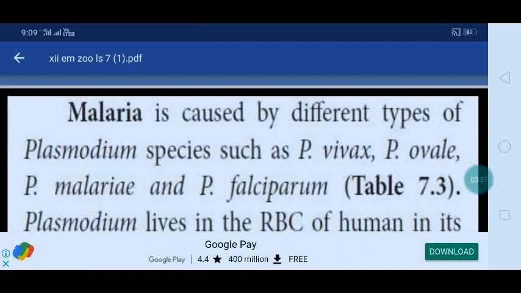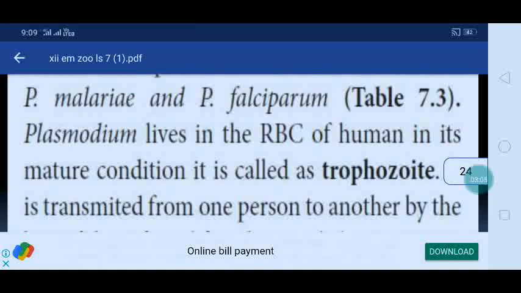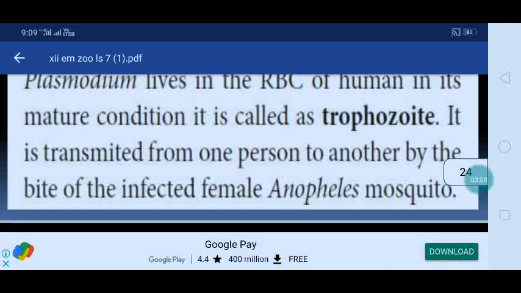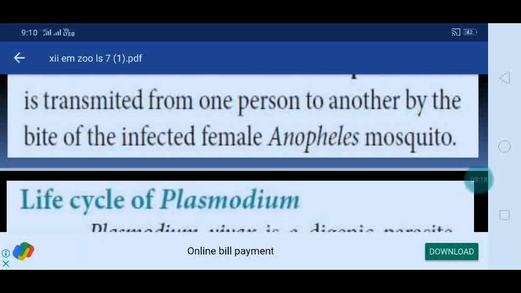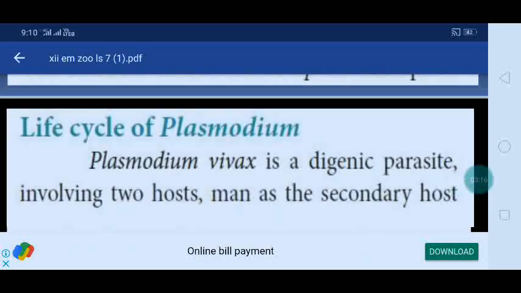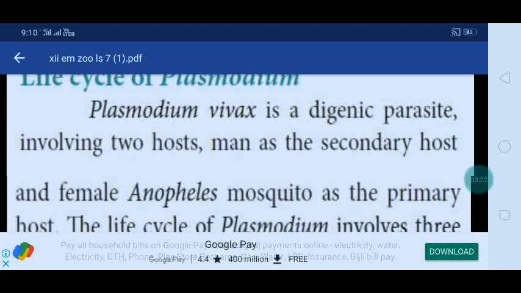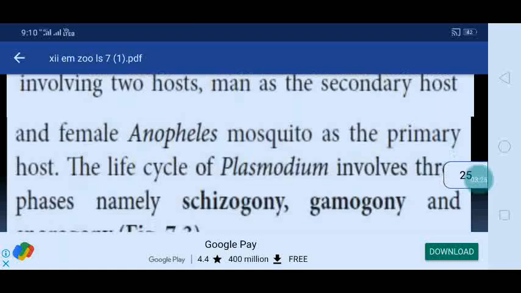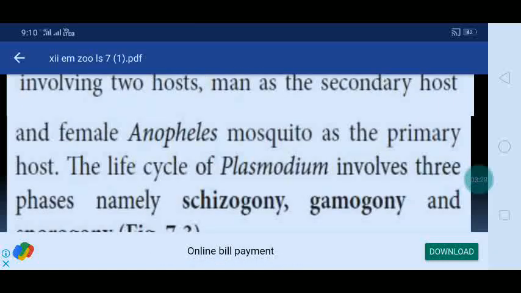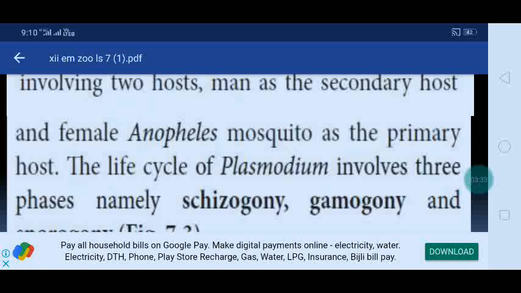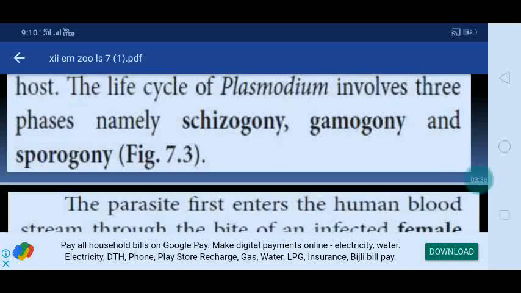Malaria is caused by different types of Plasmodium species such as Plasmodium vivax, Plasmodium ovale, Plasmodium malariae, and Plasmodium falciparum. Plasmodium lives in the RBC of humans, and in its mature condition it is called a trophozoite. It is transmitted from one person to another by the bite of the infected female Anopheles mosquito. The life cycle of Plasmodium vivax is digenetic, involving two hosts: man as the secondary host and the female Anopheles mosquito as the primary host. The life cycle involves three phases, namely schizogony, gamogony, and sporogony.